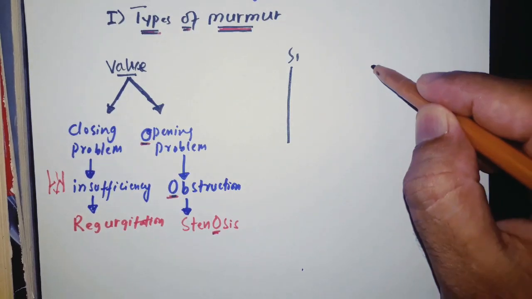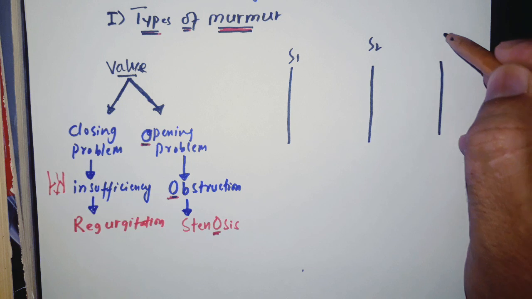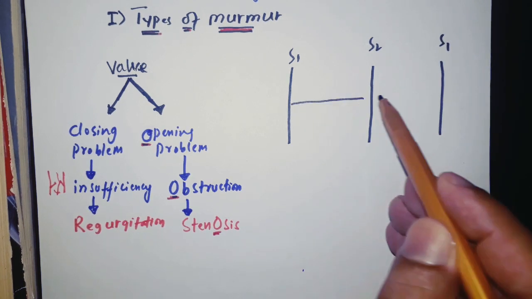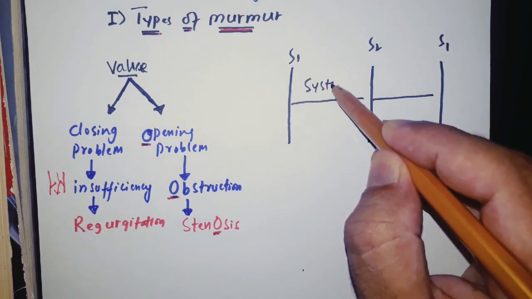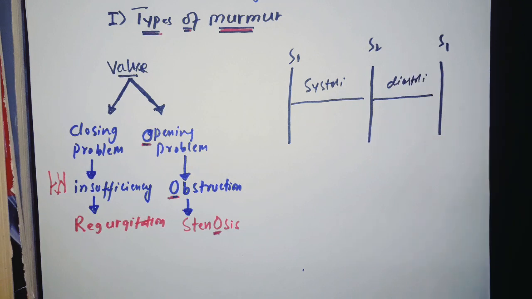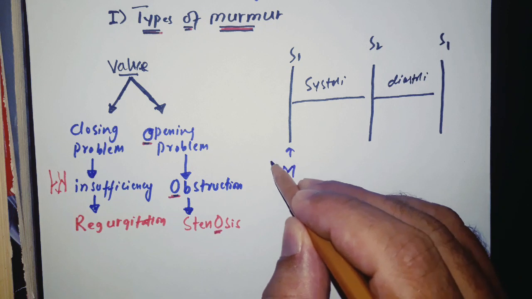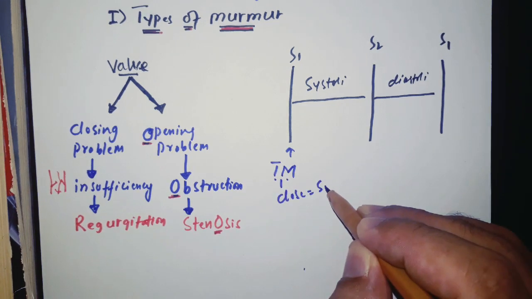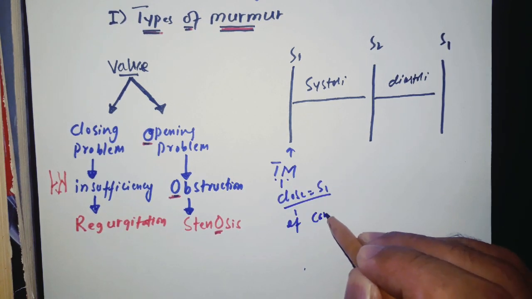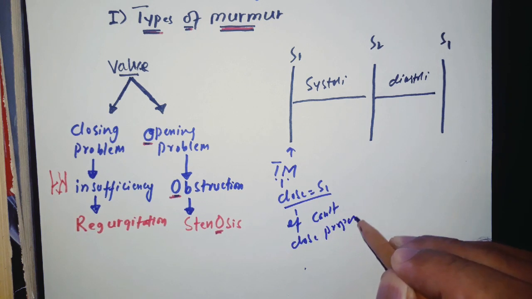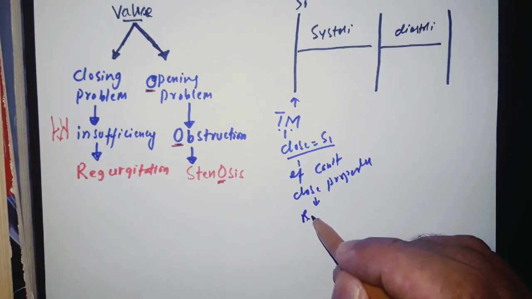Now this is S1, this is S2, and this is again S1. Between S1 and S2, this is systole. Between S2 and S1, this is diastole. S1 is due to the closure of the mitral and tricuspid valves. It will produce S1. If they don't close properly, the closing problem is called regurgitation.